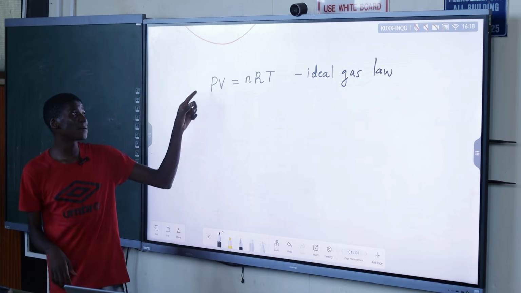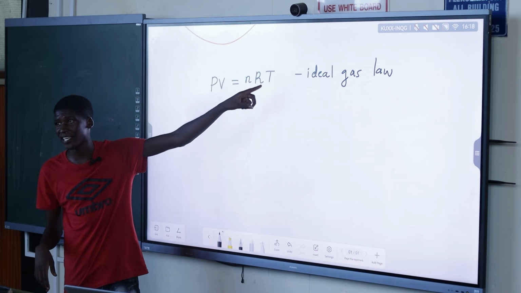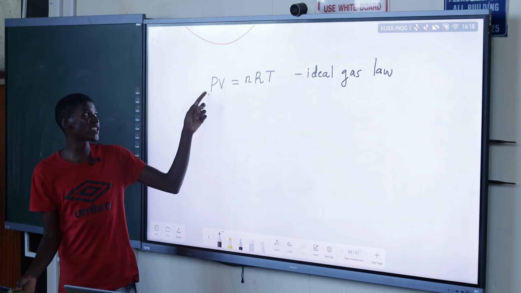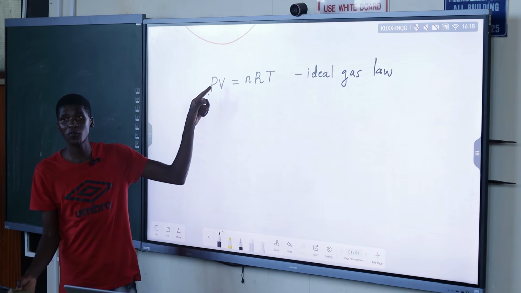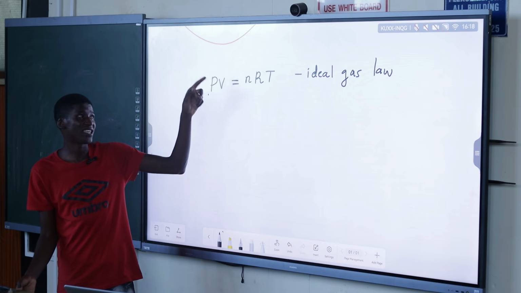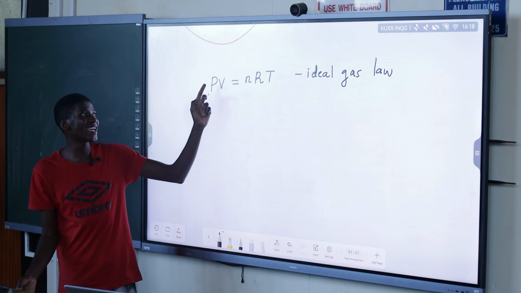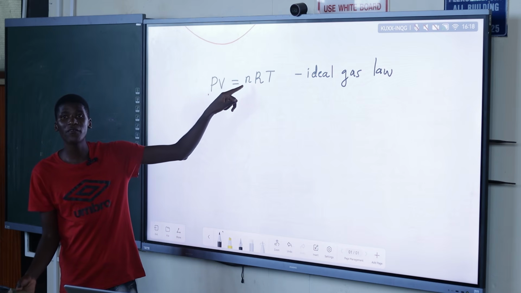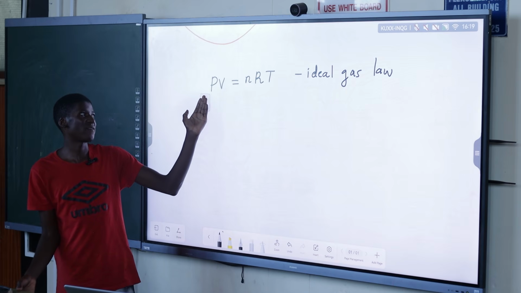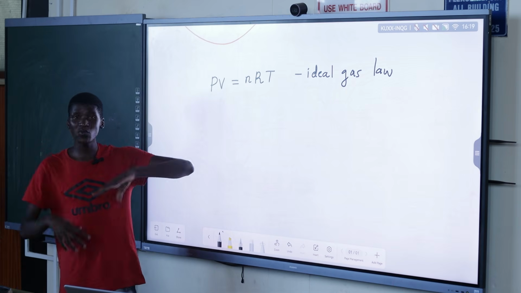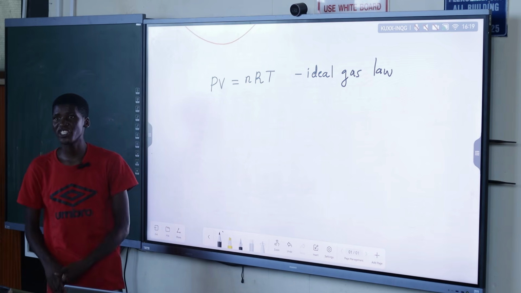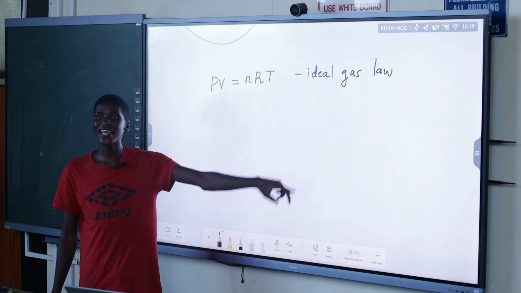This is the equation that is formed from different laws. There is a law that says pressure is directly proportional to the temperature. That's one law. There is another one that says pressure is inversely proportional to the volume, and you can show from the equation that they're inversely proportional. There's another one that says pressure is directly proportional to the number of moles. All of these laws work combined and make one equation, which is the ideal gas equation: PV equals nRT.